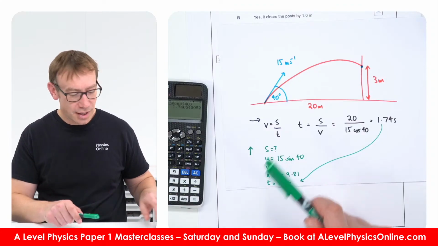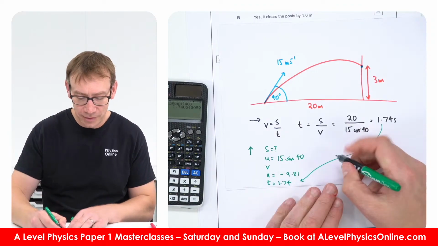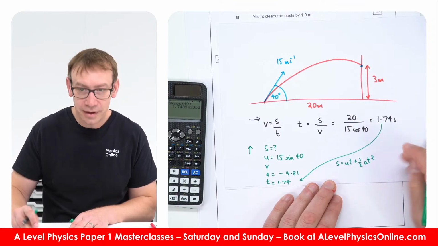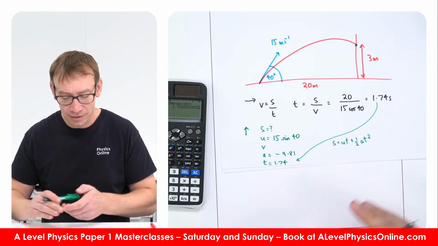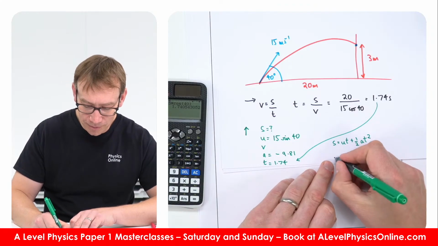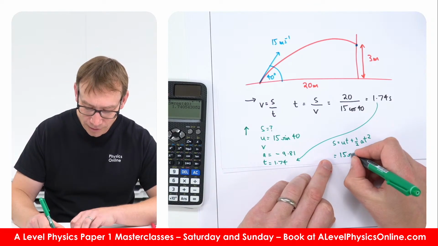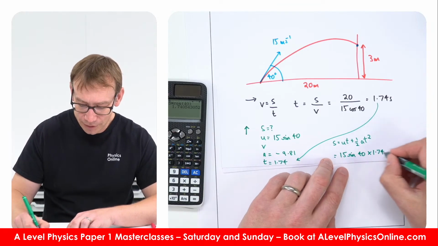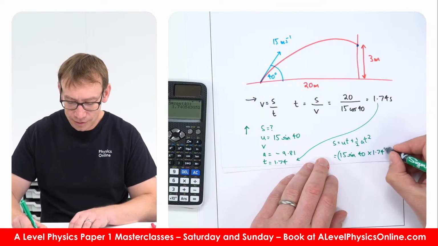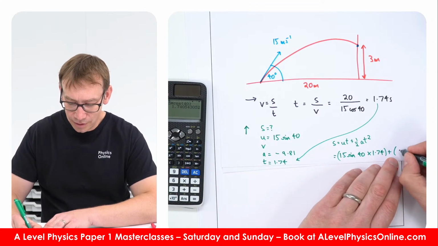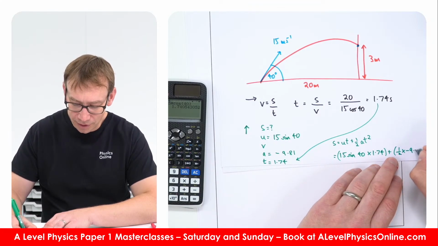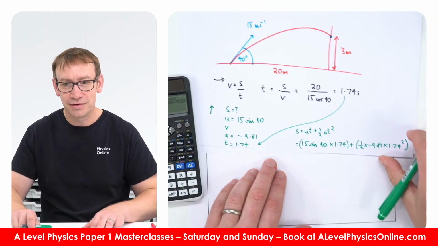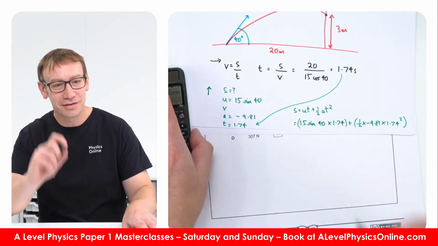So we can then use s equals ut plus a half at squared to find out the height after 1.74 seconds. So the height it gets to is going to be equal to 15 sine 40 times 1.74 plus a half times minus 9.81 times 1.74 squared. Okay, so quite a long equation there. So again, this is lots of work for 1 mark.